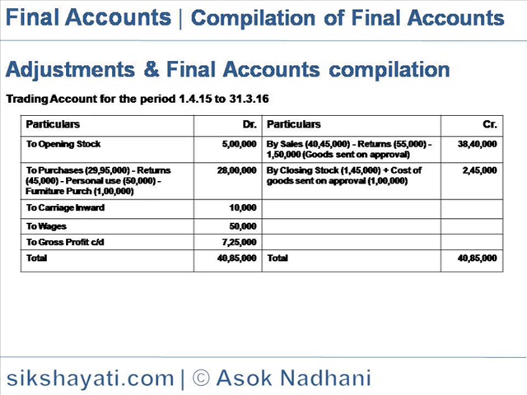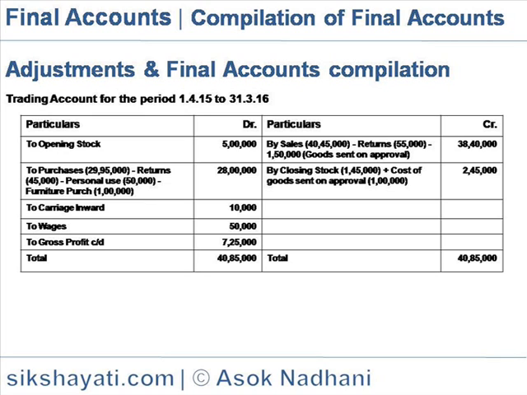Carriage inwards is 10,000, wages is 50,000. On the credit side, the sales is 40 lakh 45,000, from which the returns of 55,000 are to be reduced, and also 1 lakh 50,000 of goods sent on approval, which is not yet sold. Closing stock is 1 lakh 45,000 and cost of goods sent on approval is 1 lakh, which is also the company's stock